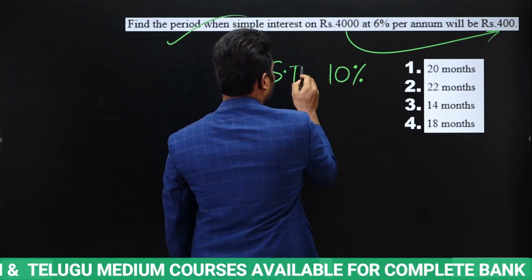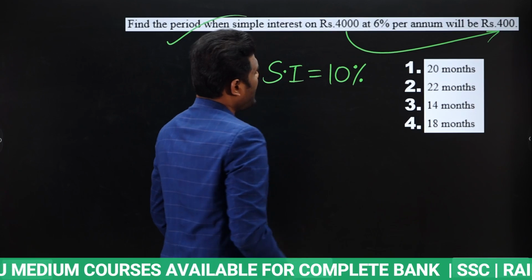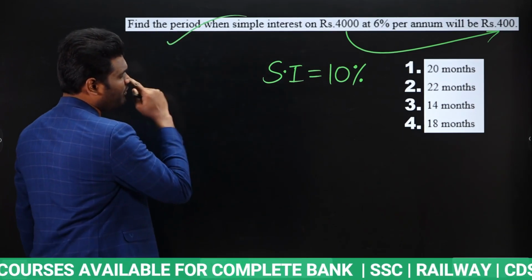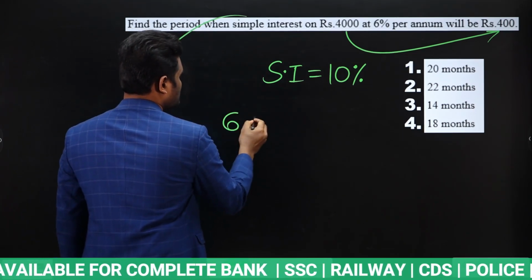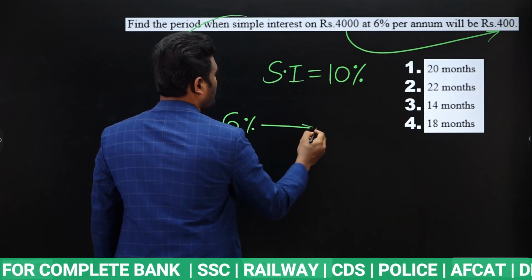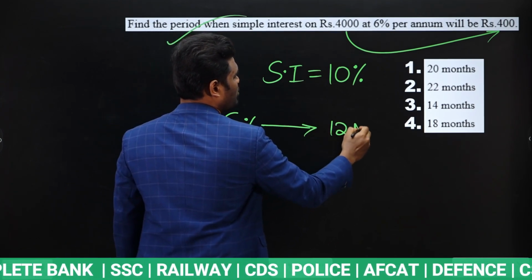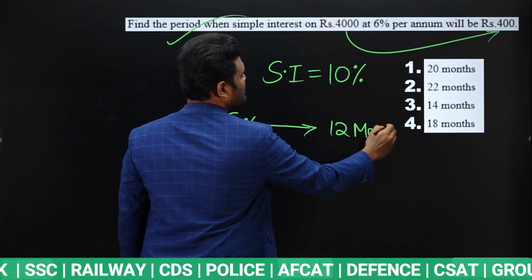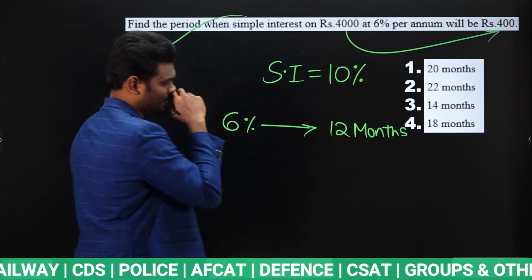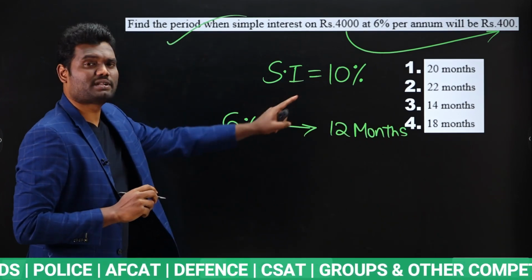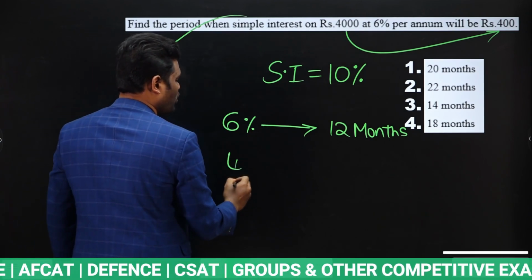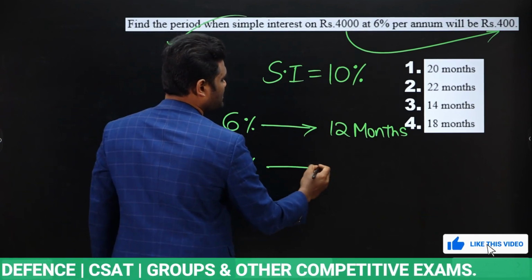So we are getting simple interest 10%. Actually, as per the question, rate of interest is how much? 6% per annum. So 6% per annum means for 1 year, that is nothing but 12 months. For 12 months, we are getting 6% interest. Yes or no? But I need 10%, which means again I need 4% extra. Yes or no? 4% extra.